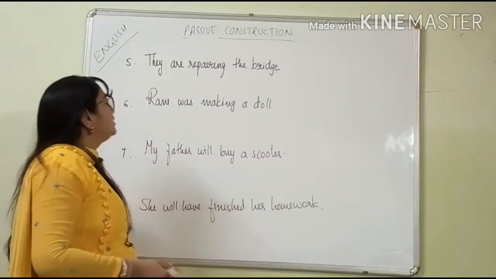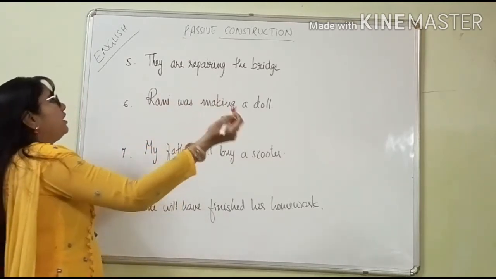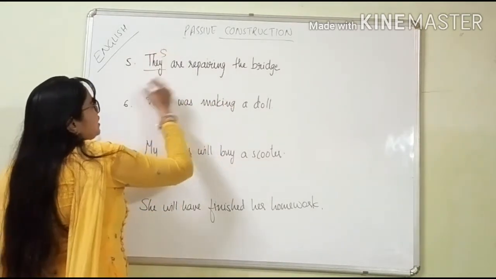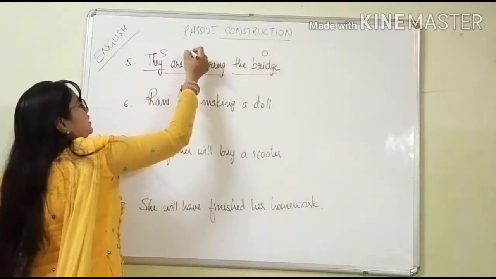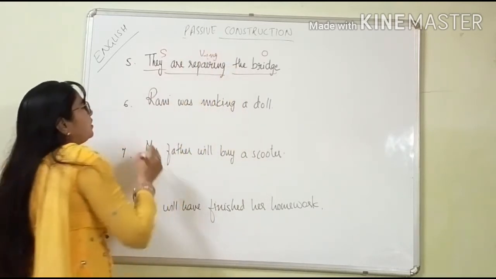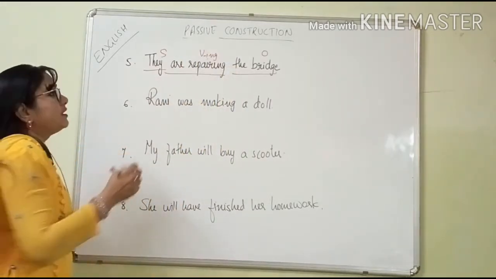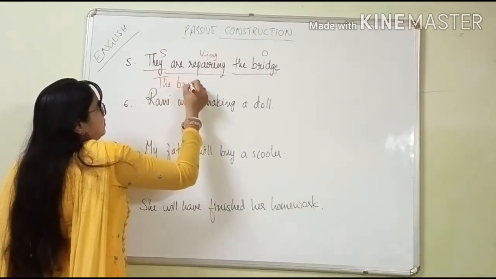Next sentence is: They are repairing the bridge. See now, we'll separate it. Subject, "are repairing", and object, the bridge. This is "are" plus verb and "ing". So what will we keep first? The object. The bridge.